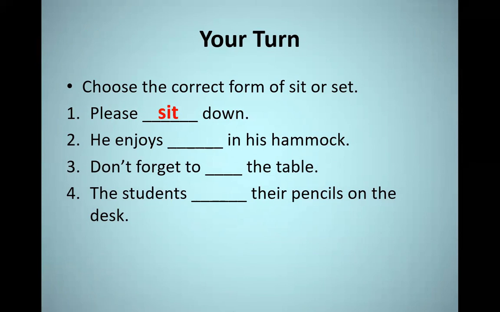Number two, he enjoys in his hammock. So actually here there is no object. So we're going to take also sitting with I because there is no object after it. And take care that after enjoys, we put a verb plus ing. He enjoys sitting.